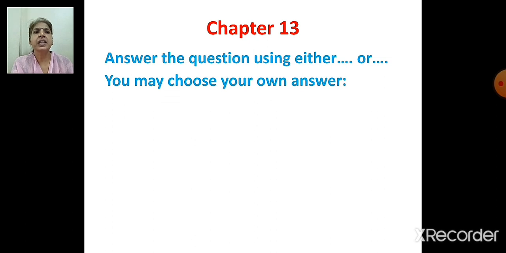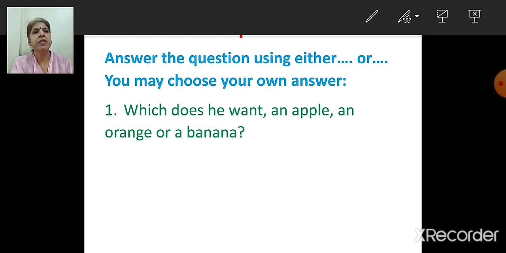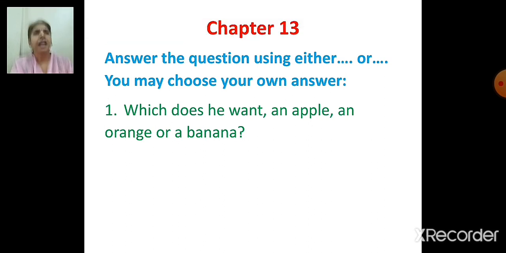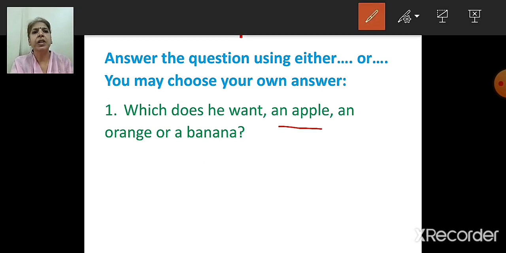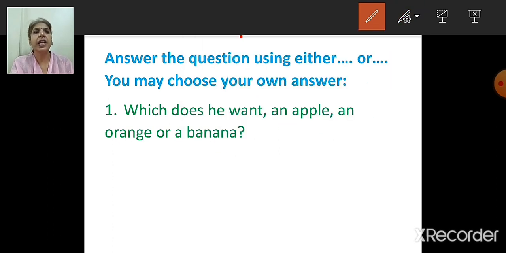Now chapter 13, answer the question using either or. You may choose your own answer. First one, which does he want? An apple, an orange, or a banana? So how many options are given, children, here? 3. An apple, an orange, a banana. So 3 options are given and we have to answer the question using either or.